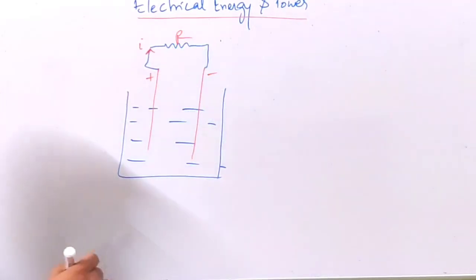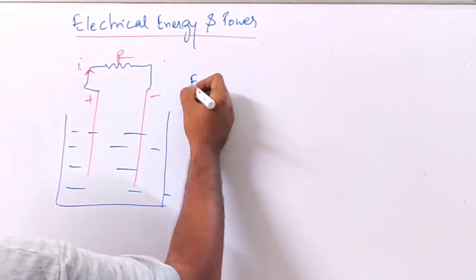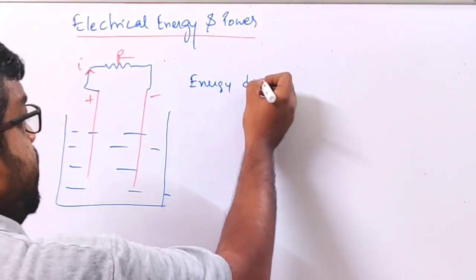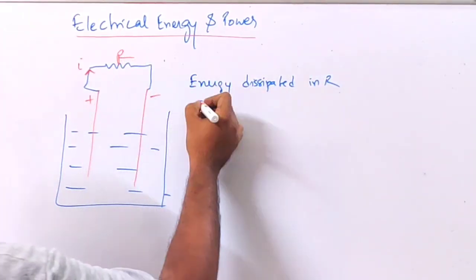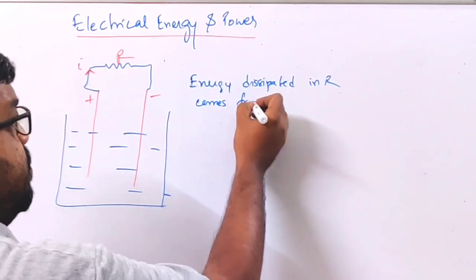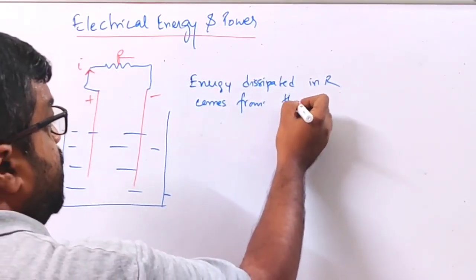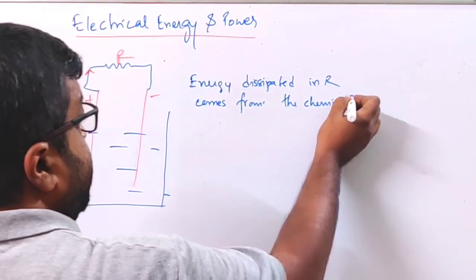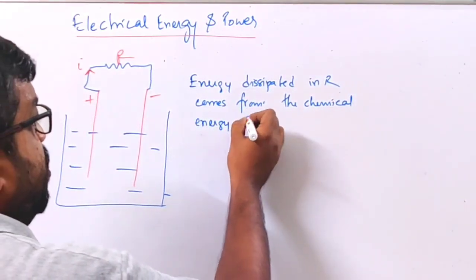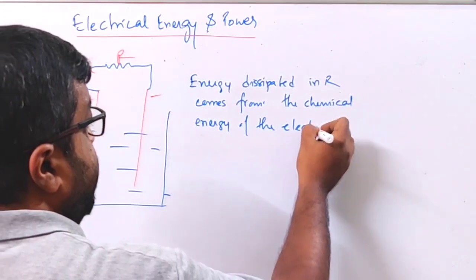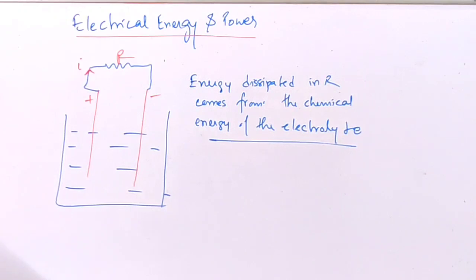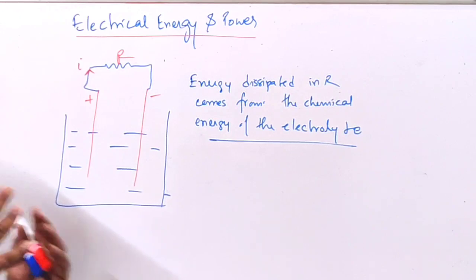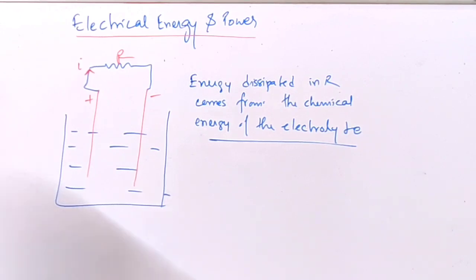Suppose this is the resistor R. So the energy dissipated in this resistor R comes from the chemical energy of the electrolyte. Okay, so this is another case of evolution of energy and the principle of conservation of energy.